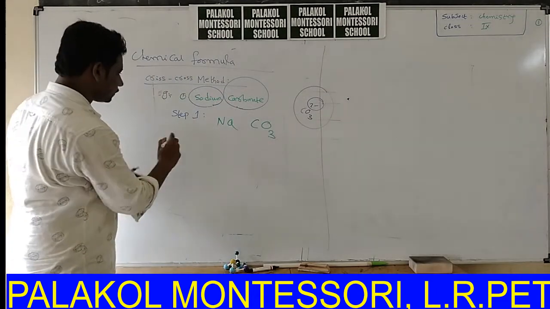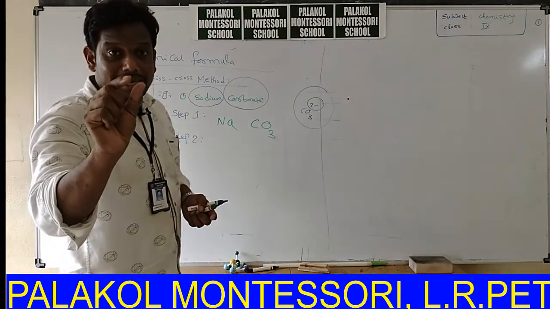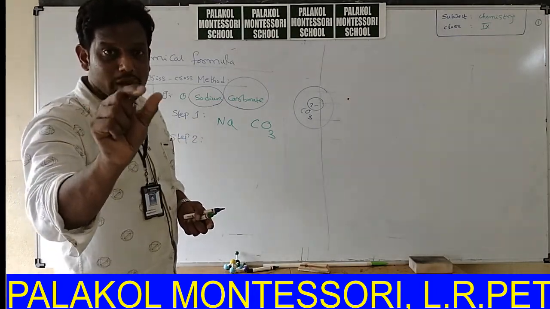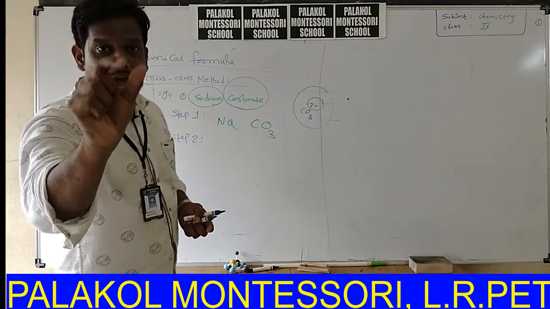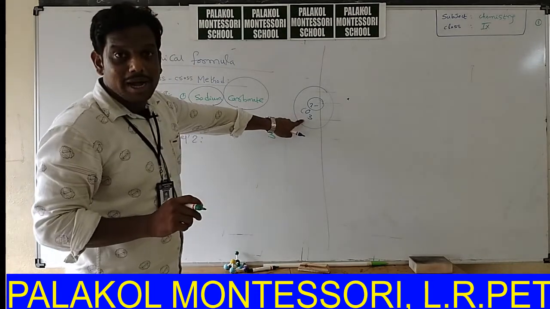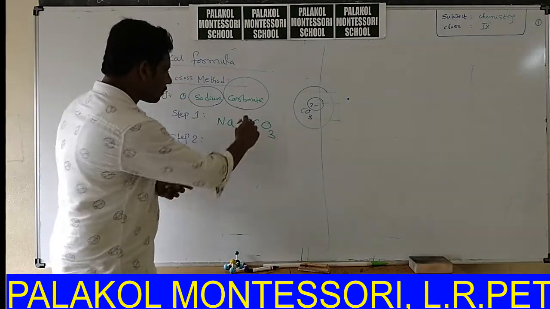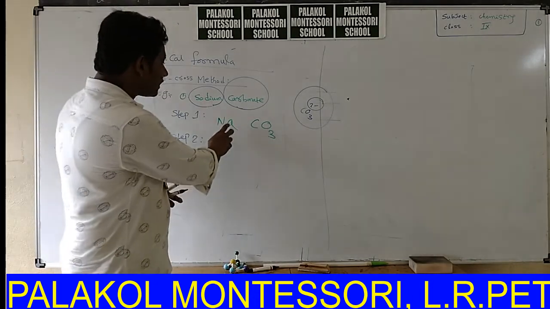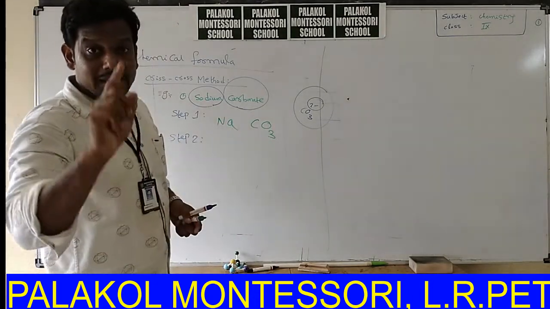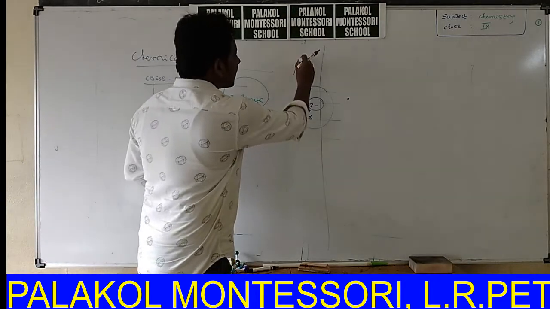Next, step 2. Now write the valency of sodium and write the valency of carbonate. The charge present on carbonate ion is 2, so the valency of carbonate ion is 2. What is the charge of sodium ion? Na plus. Here sodium exists as Na plus.